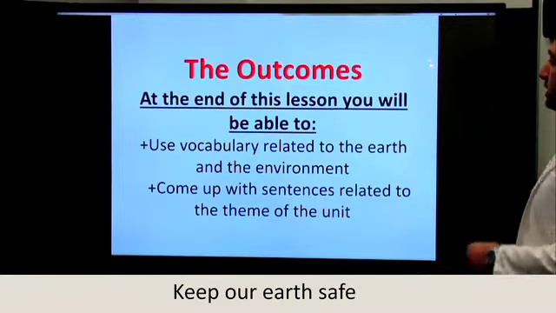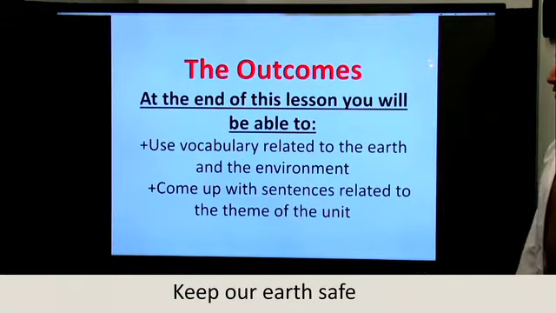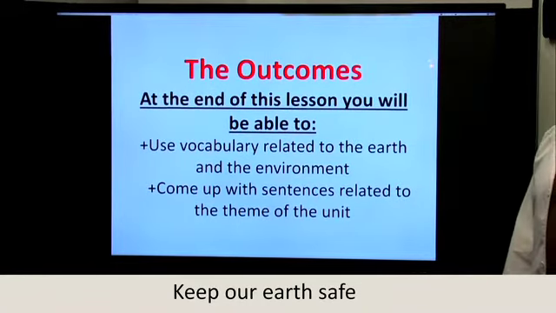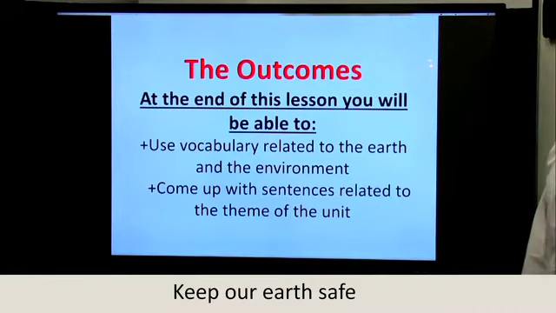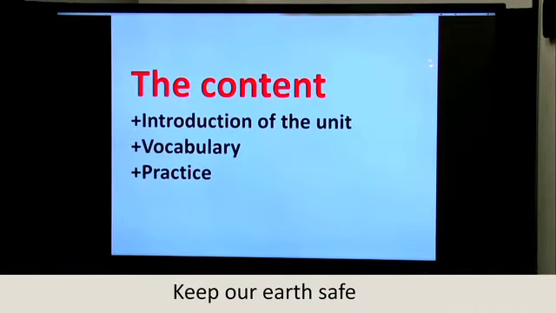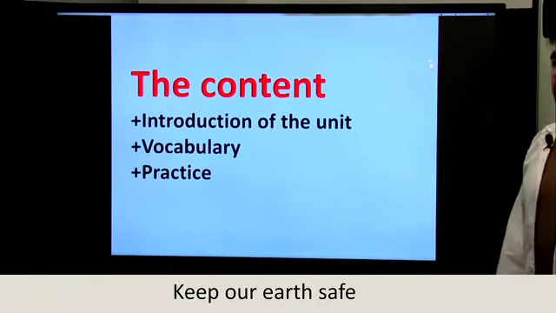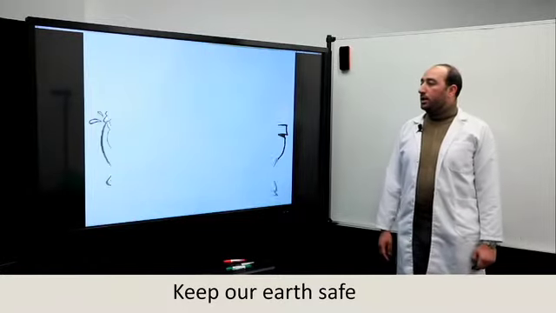The outcomes of this lesson: at the end of this lesson, you will be able as students to use vocabulary related to the earth and the environment and come up with sentences related to the theme of the unit. The content of this presentation is the introduction of the unit, some vocabulary, and some practice.